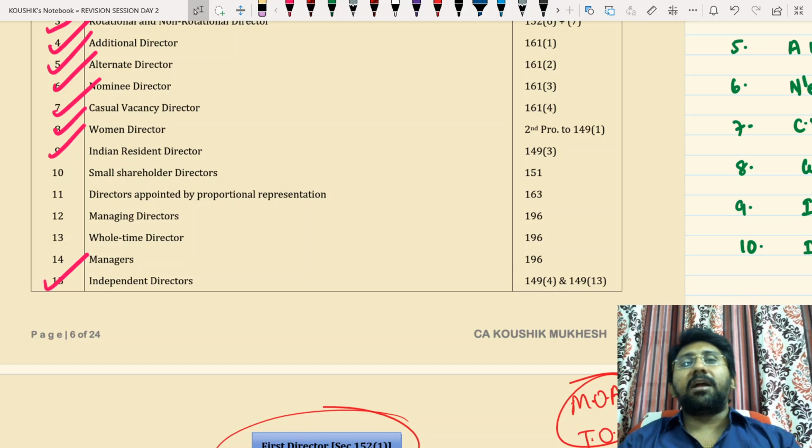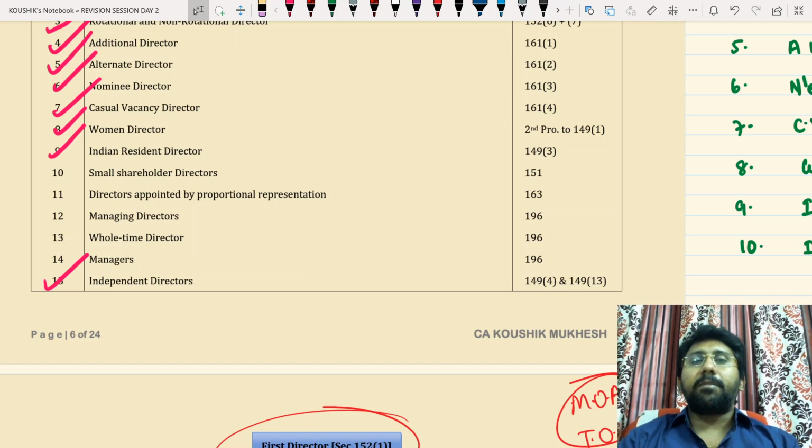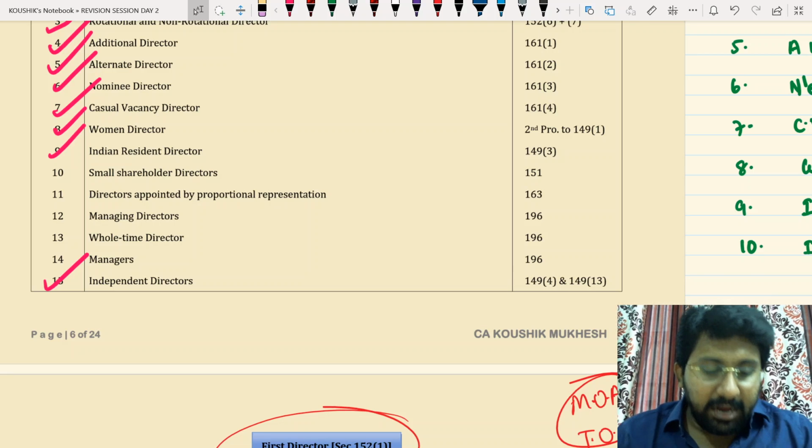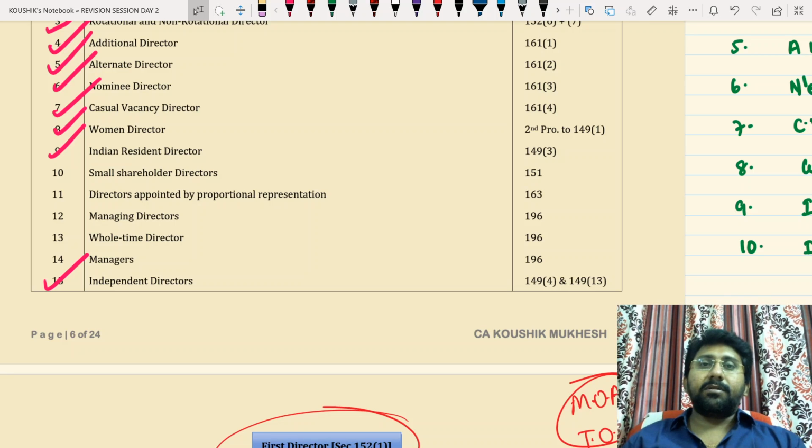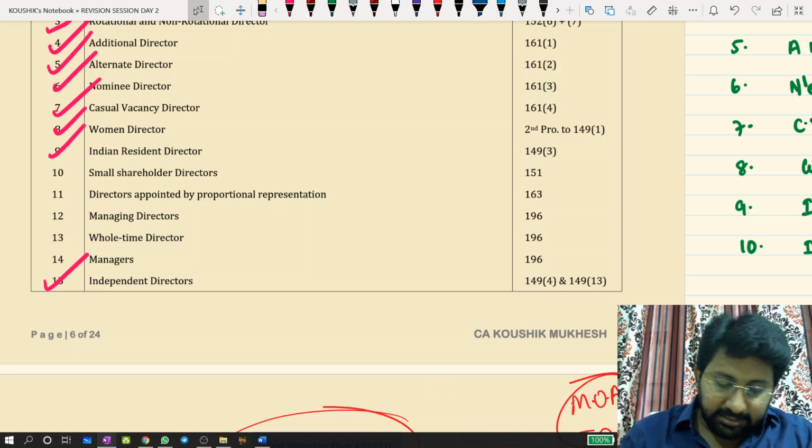Indian resident director. Every company shall have at least one director who stayed in India for not less than 182 days in the preceding financial year. And in case of newly incorporated company, count must be taken proportionately. Independent directors, just now we completed the concept. This is the end of the director's appointment.